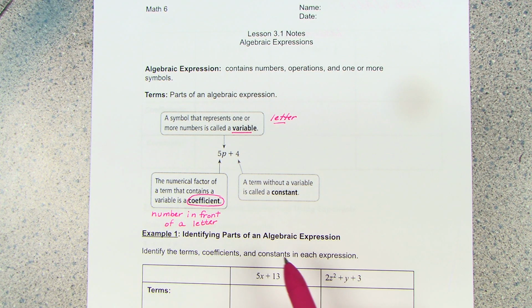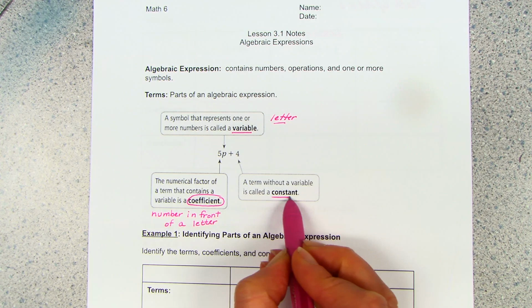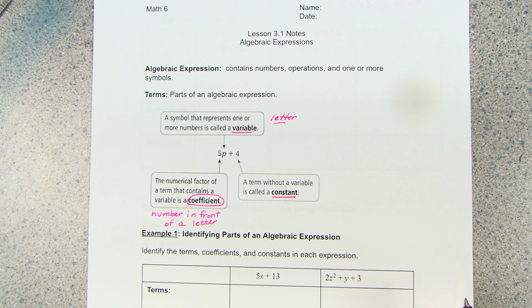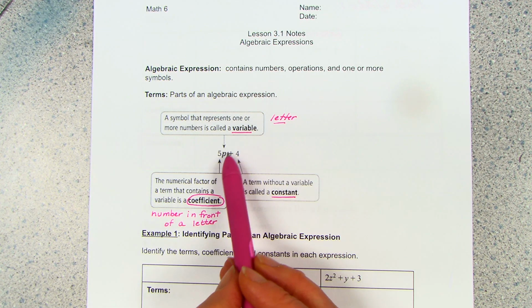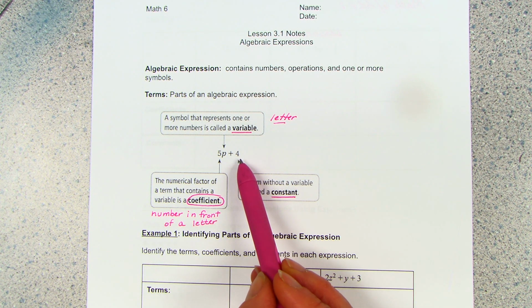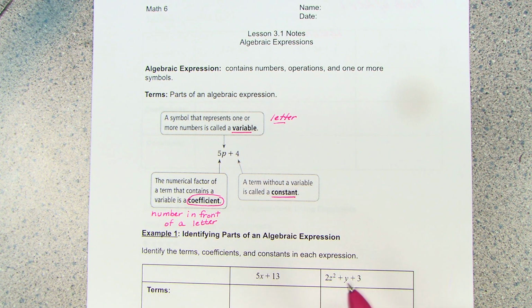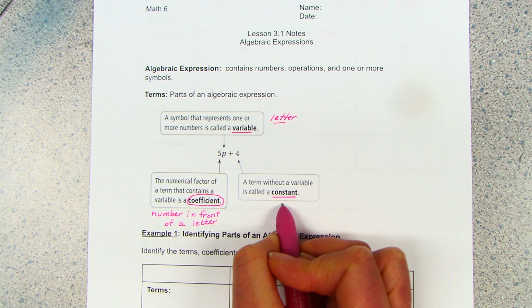A term that does not have a variable in it is called a constant. Right? We'll get into that a little bit more, but basically this is called a variable because it can vary, right? In one problem, p might be equal to 6, and in another problem, p might be equal to 7, and in another problem, p might be equal to 8. This number varies, but 4 is constant. It is always worth 4. So when a number is there by itself, that's a constant. But the constant is by itself.